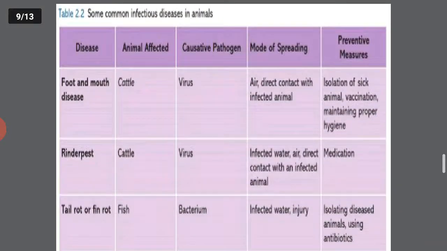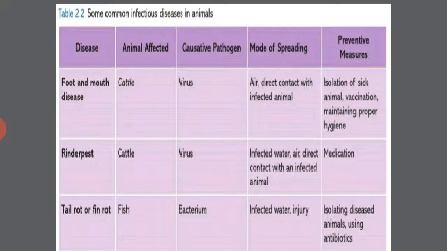Some infectious diseases are caused in animals. Foot and mouth disease, cattle, the animal gets affected by this. Rinderpest, also in cattle. Tail rot or fin rot, it is in fish. Bacteria can be the causative pathogens, and virus in the first two cases.